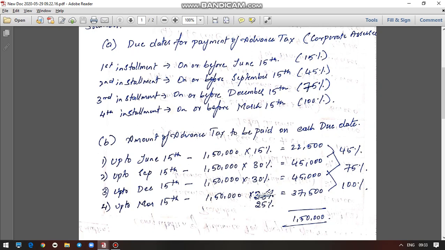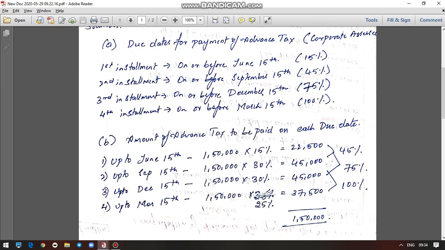That means by the end of the third installment you would have paid 75% of your advance tax liability. Then up to March 15th, the last due date for payment of the last installment, 100% of 1,50,000 has to be paid. That means the entire 1,50,000 has to be paid. Out of this 100%, 75% is already paid in the first three installments. So the remaining 25% only is pending. Multiply the 1,50,000 advance tax liability by 25%, and you will get 37,500. After getting all these amounts, you just add them together and see whether it matches your advance tax liability amount of 1,50,000.